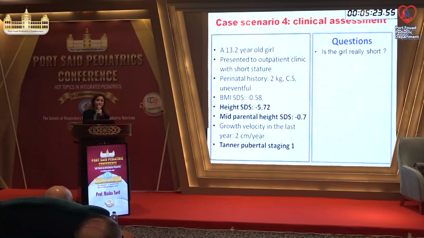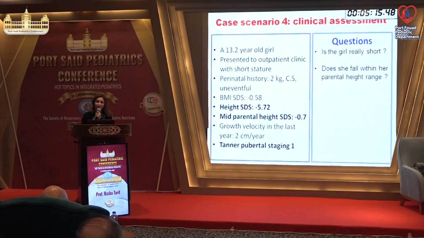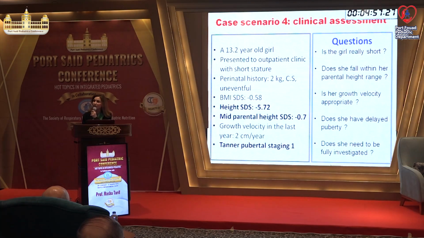So, is the girl really short? She's -5 standard deviation? Of course. Does she fall within her parental height range? No, she's much shorter than her parents. Is her growth velocity okay? No. Does she have delayed puberty? She's 13.2, no signs of secondary sexual characters. Yes, she has, because the definition of delayed puberty in girls is lack of secondary sexual characters by the age of 13. Does she need to be fully investigated?